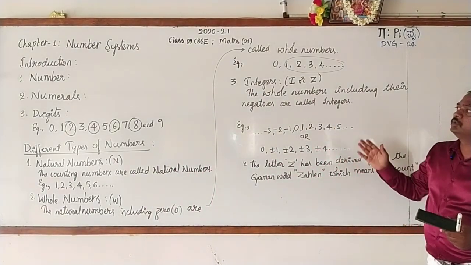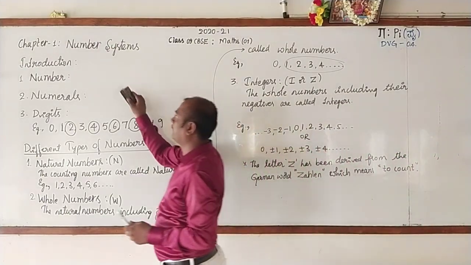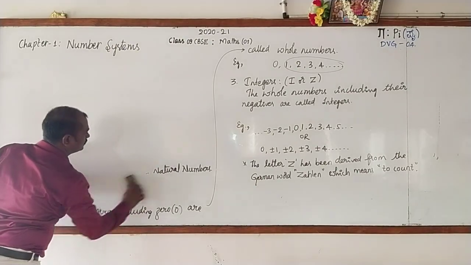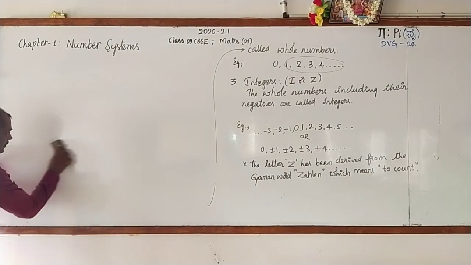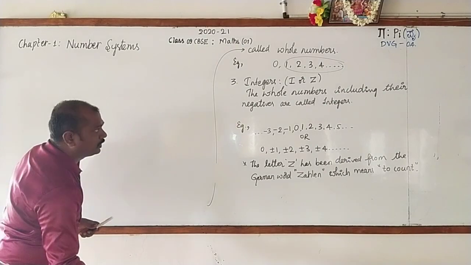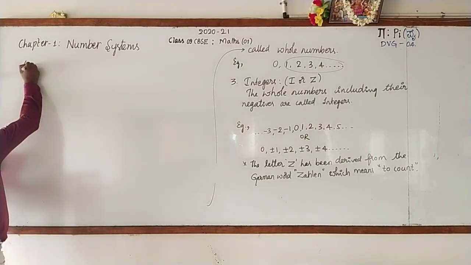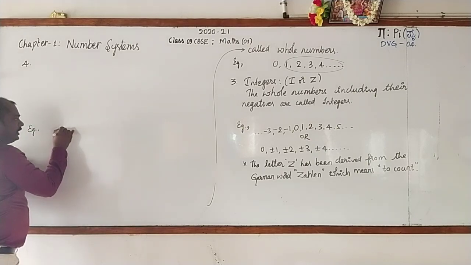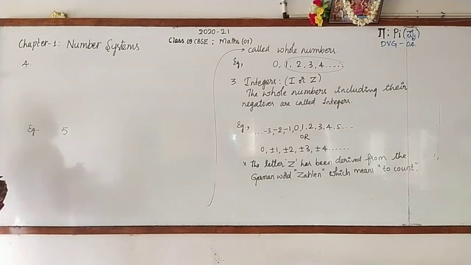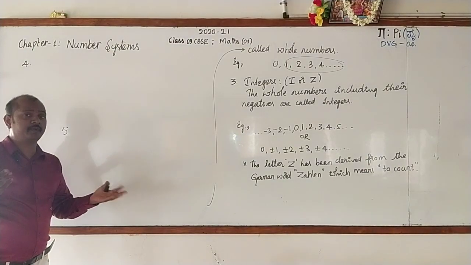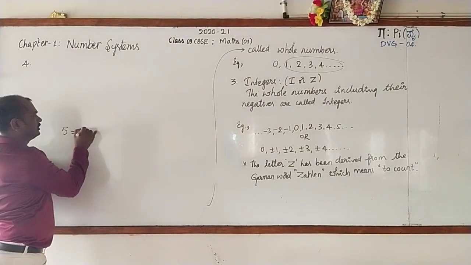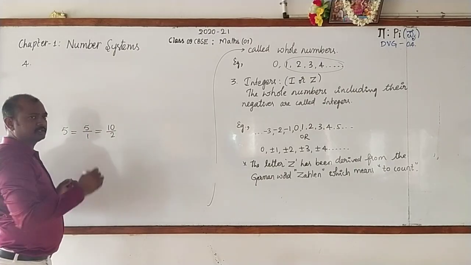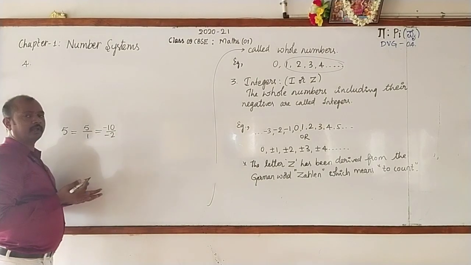Now we will move on to the fourth important term. Here I am going to take a number. Please don't copy, keep observing. You may take 5. This number can be written as a fraction. You know that we can write it as 5 by 1. You can write it as 10 by 2 like this, or minus 10 by minus 2 in this way.